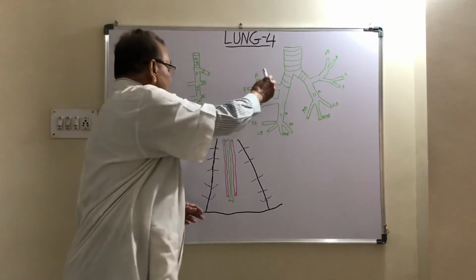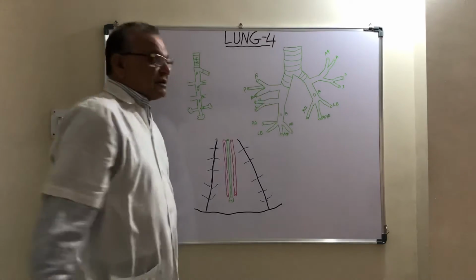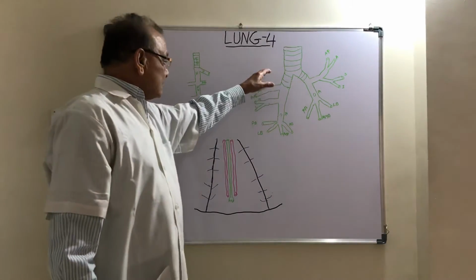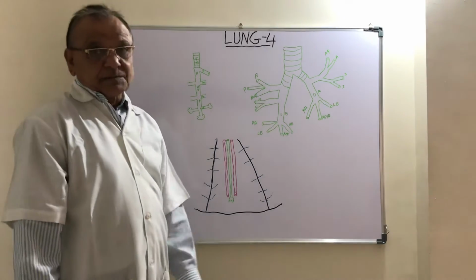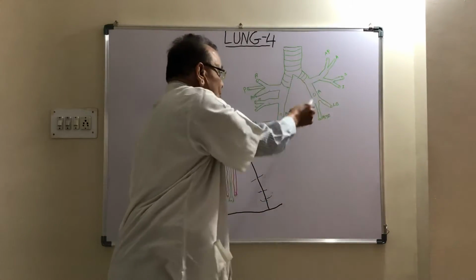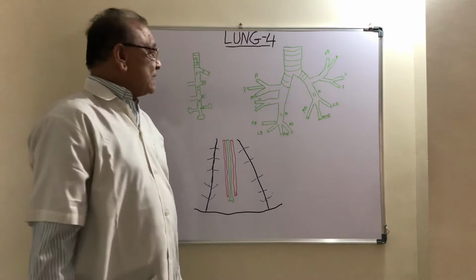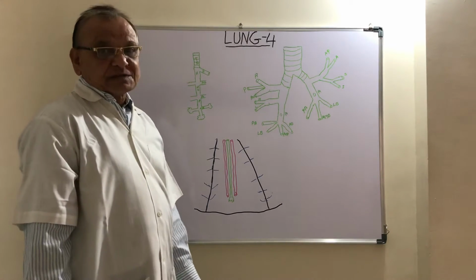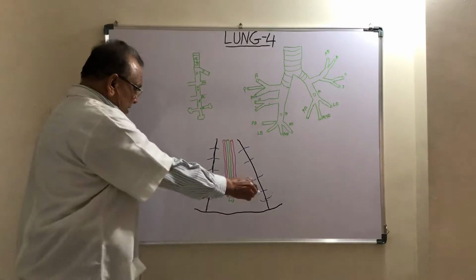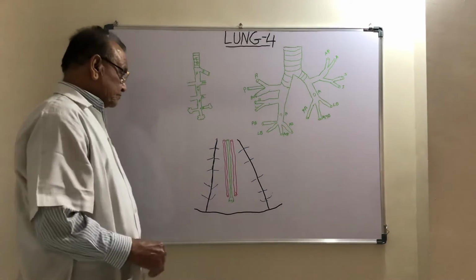Now, in the right lung, 10 segmental bronchi are present. It means that in the right lung, there are 10 bronchopulmonary segments. On the left side, 8 segmental bronchi are there, so on the left side there are 8 bronchopulmonary segments. See, this is the figure of the bronchopulmonary segment.